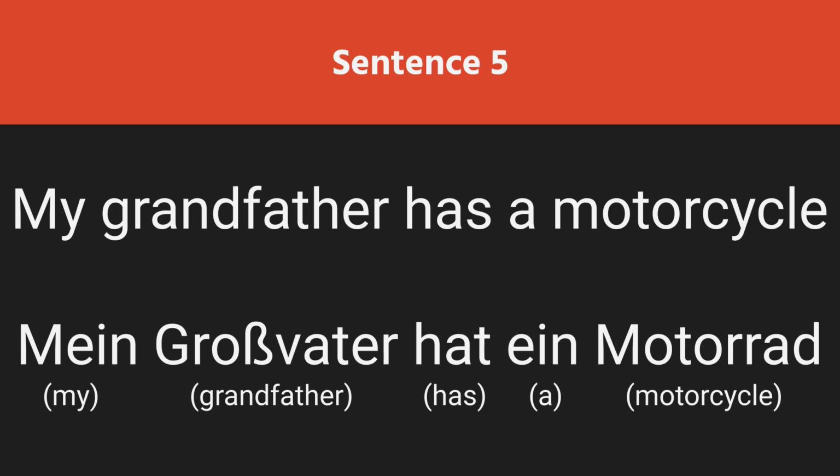Now comes the indefinite article ein. In such type of a sentence, it makes much more sense to keep them in the sentence. At last is the word Motorrad in the sentence, which is a neuter noun. And preceding this neuter noun is the indefinite article ein. Ein is an indefinite article which comes not only with masculine nouns but also with neuter nouns.